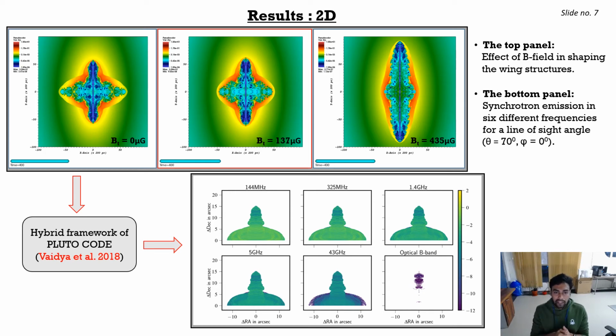Using the intermediate case, the distribution of magnetic field in the domain and the hybrid framework of the PLUTO code, we have modeled the emission of these galaxies for the synchrotron process, and the images of emission at 6 different frequencies are represented in the bottom panel. It is clear that wing emission is prominent at lower frequencies compared to higher ones. At higher frequency, the emission from the wing almost disappears.